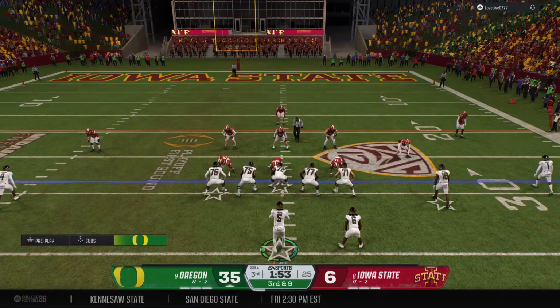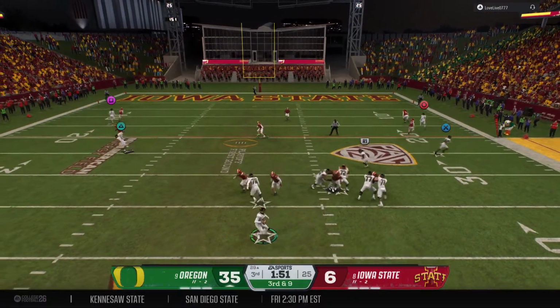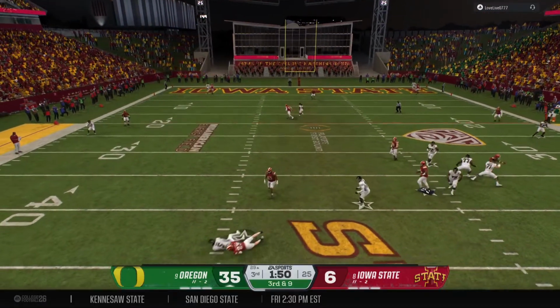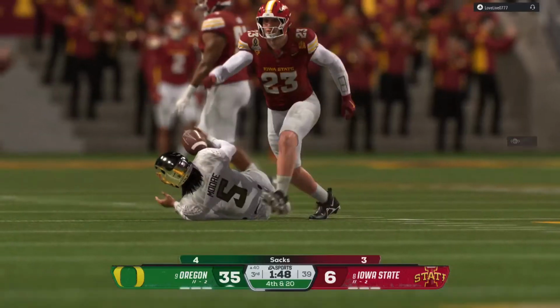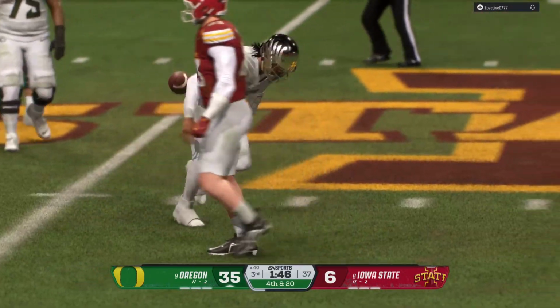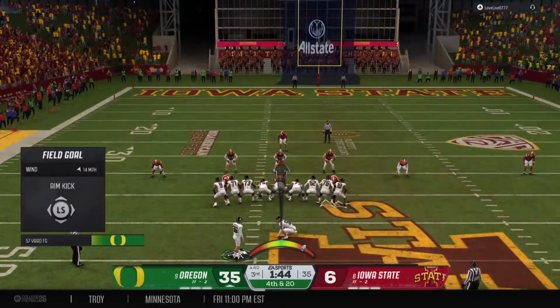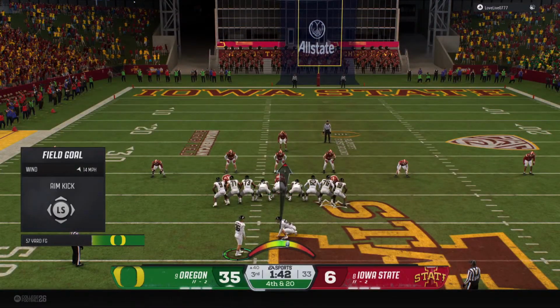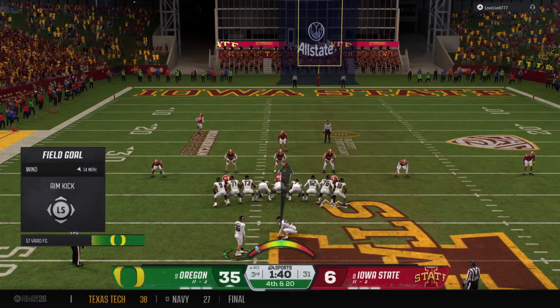Not going to be easy here. Backed up, a long way to go for a 1st down. And they chase him down outside the pocket for a sack. This is good pressure by the defense, and it just felt like the quarterback was holding on to the ball a little bit too long, which allowed the defense to get home.